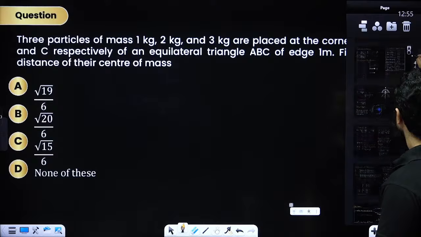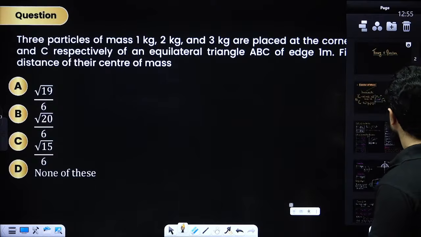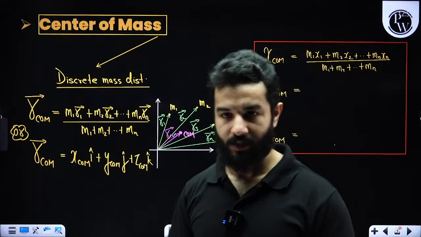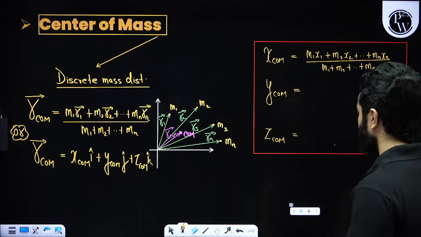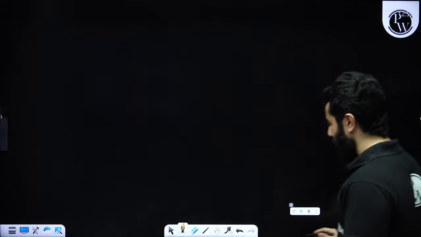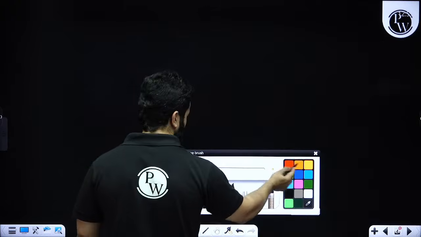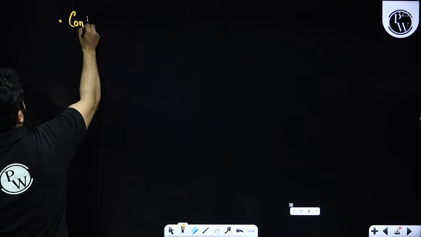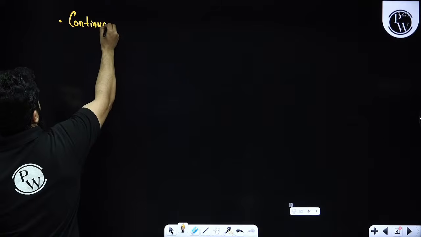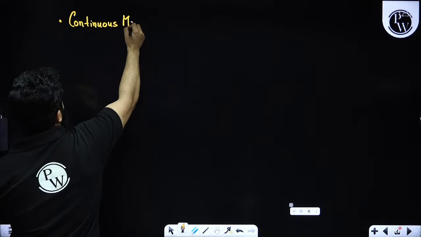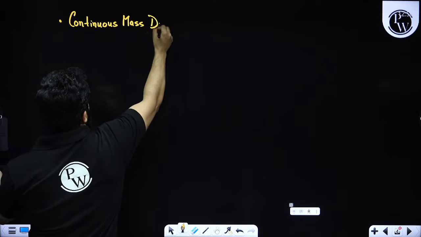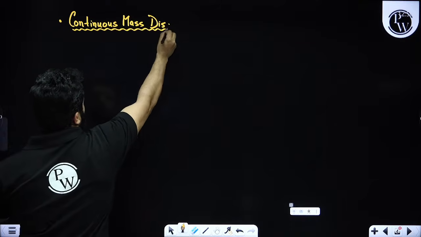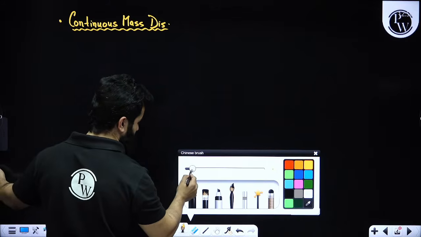For our next topic, this was center of mass of discrete mass particles. Now let me also explain some theory points to you. When we are going to talk about continuous mass distribution, the formula for center of mass will slightly change.